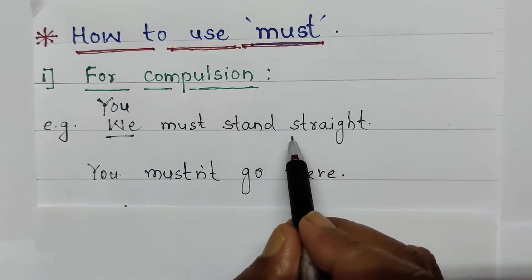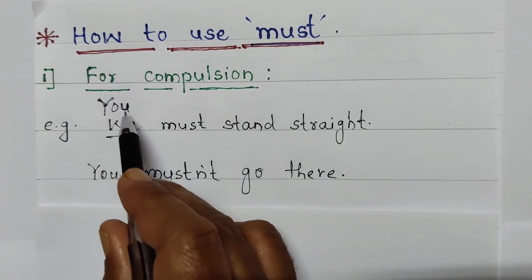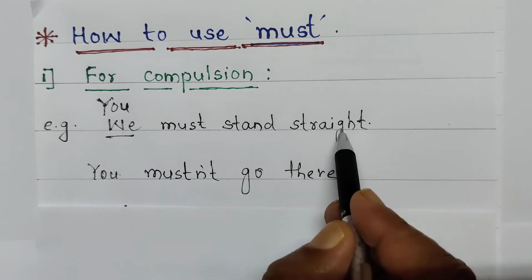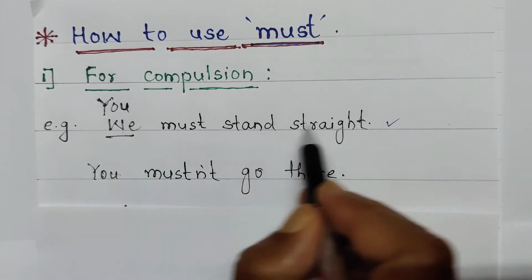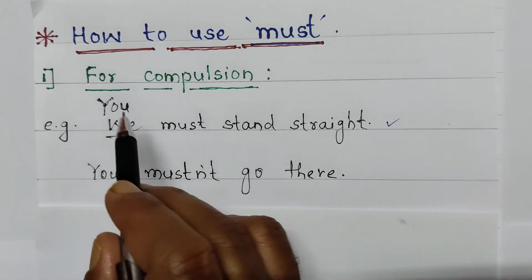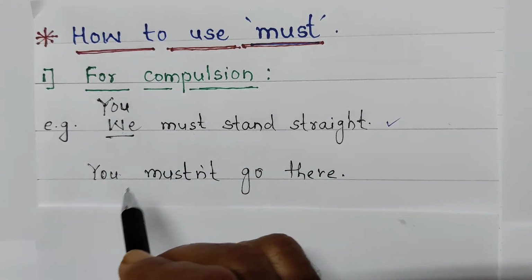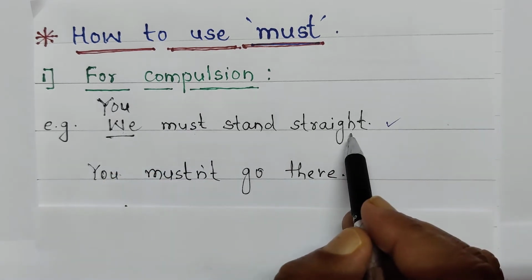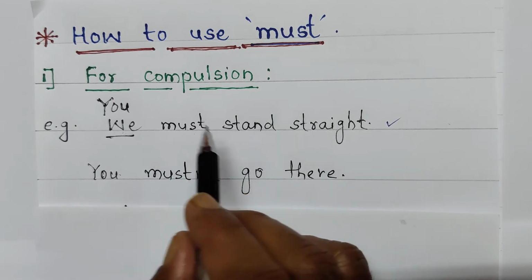You have to do. You must stand straight. In spite of we must stand straight, this is also correct, and you must stand straight, it is also correct. But for compulsion, suppose I am telling to you, you must stand straight. Okay, it is a compulsory action.